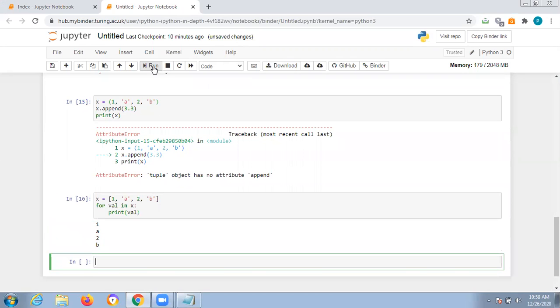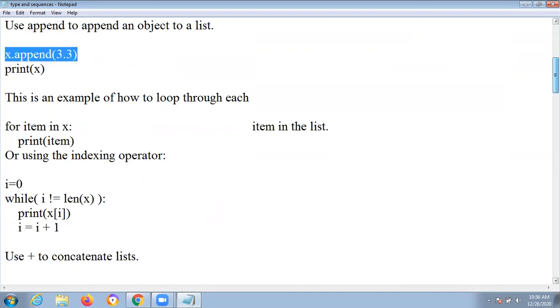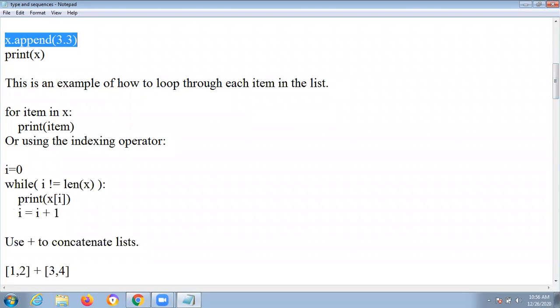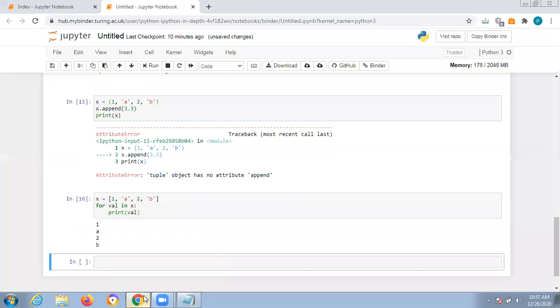You'll get 1 a 2 b, displayed on separate lines. Got my point? Now focus on the next example, how to loop through each item in the list. It will display on the next lines. Next you have to use the indexing operator. What does indexing operator mean? You have to use a while condition, print x i. Let us assume this example. We'll work on this, and I'm going to explain the logic behind it also.